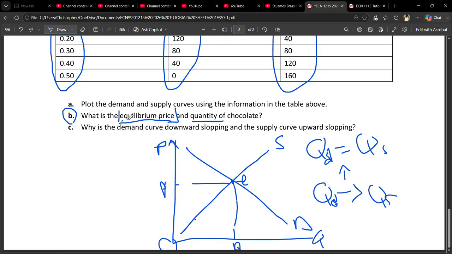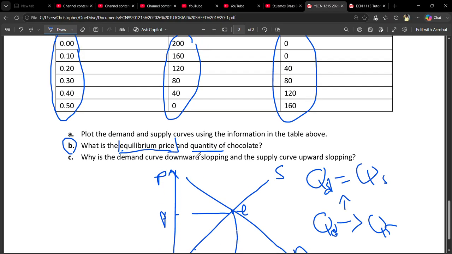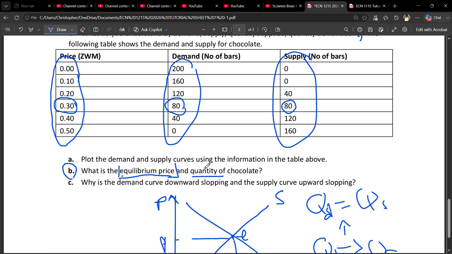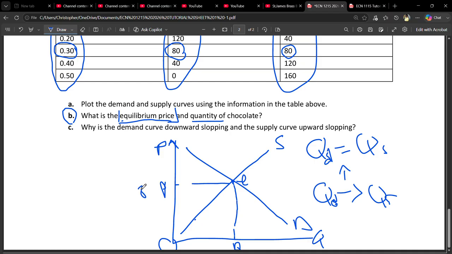So for you to find the equilibrium price and quantity, you go on the curve, you check which ones are the same. So the equilibrium price here will be 0.30, and the quantity will be 80, because here there will be 80 as well. There's 80 there, so those two are meeting there. I mean the price is 0.3, and the quantity is 80.